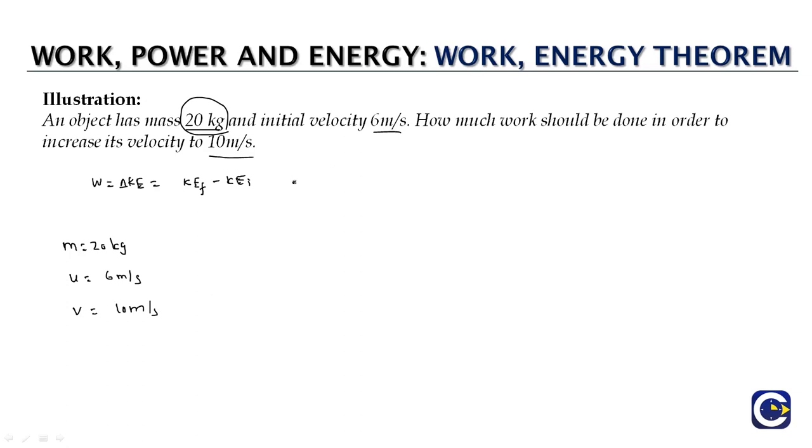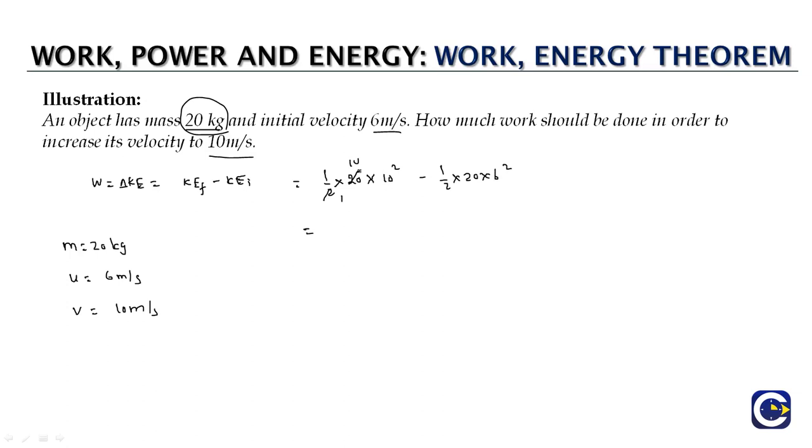So KE final will be half into, we are not going to use the units over here because all the quantities are already in the SI system, and if all of them are in the SI system, the work will come in joules. Half into 20 into the final velocity 10 squared, minus half into 20 into 6 squared.